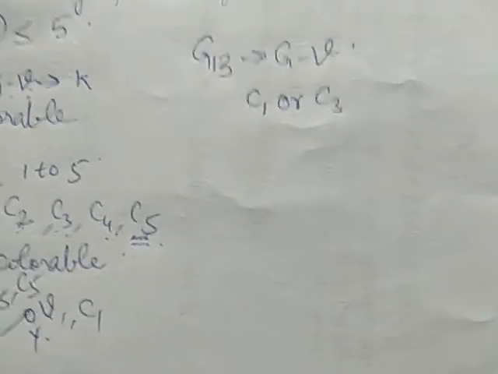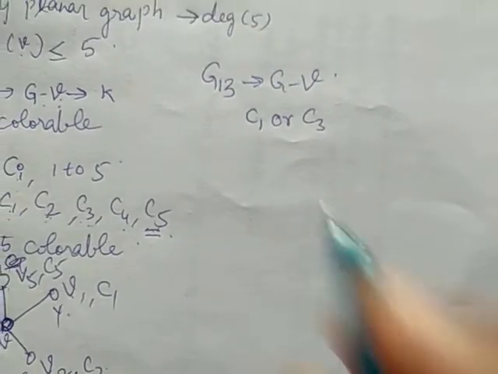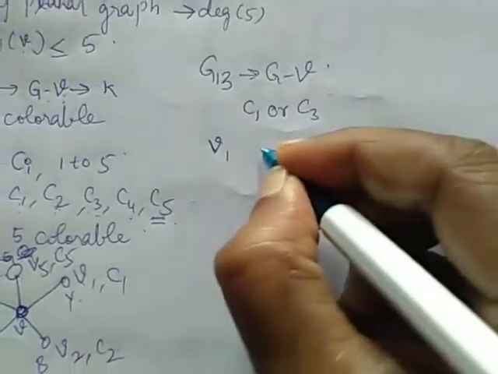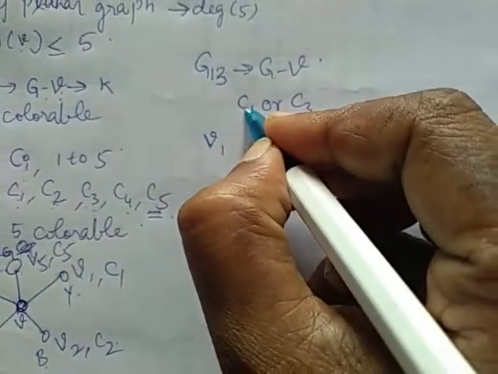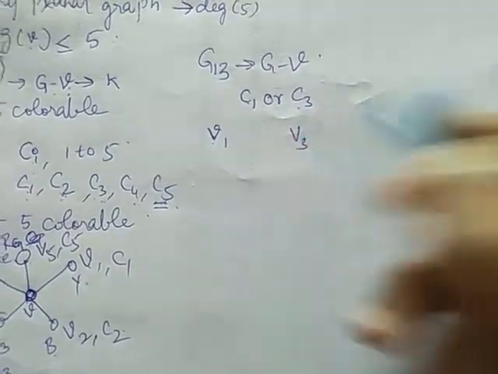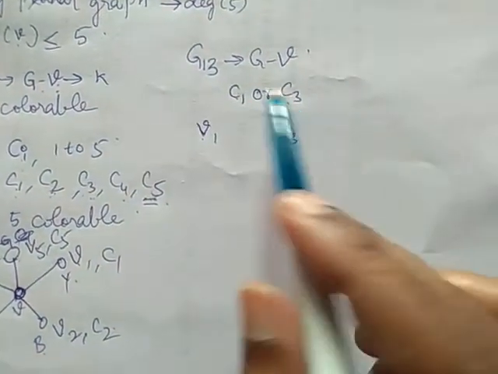Now there are only 2 possibilities. First one, V1 is colored C1, V3 is colored C3, and these two are different colors.